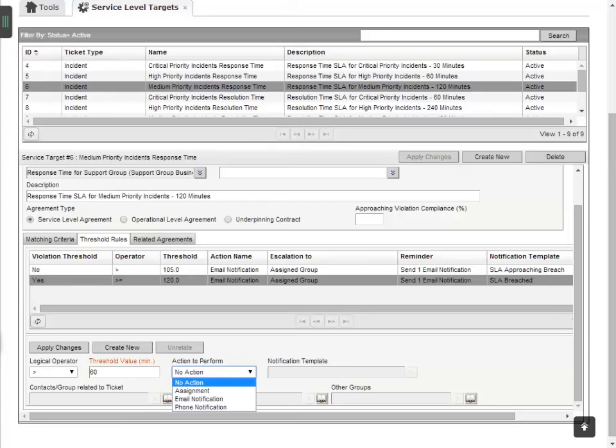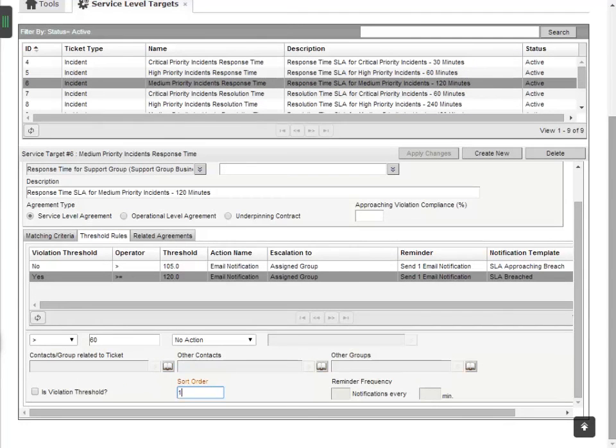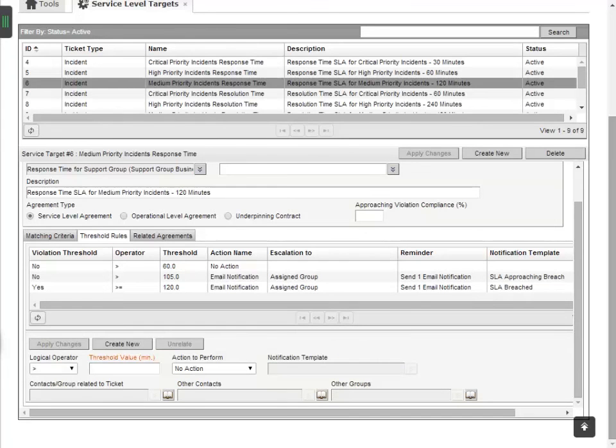In this case, we don't want the system to perform an action if the threshold is breached, so we'll select no action. Set the sort order to 1, and click Apply Changes. Refer to the Documentation Wiki under the Learn menu to learn more about configuring service level targets.